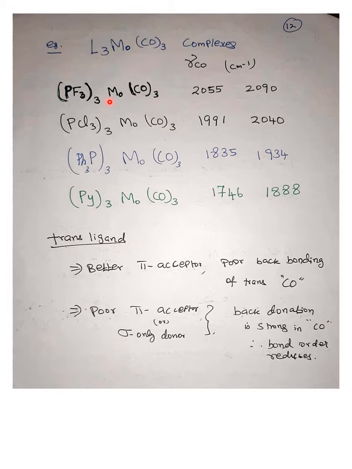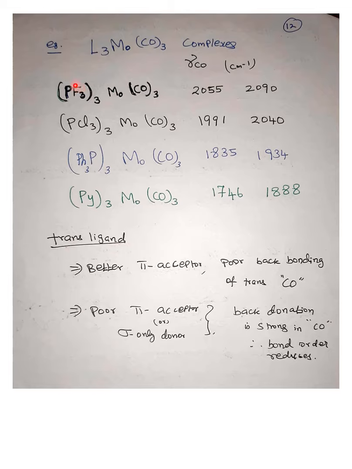These are all molybdenum complexes with different phosphines, starting from fluorophosphine to pyridine complexes. The fluorophosphine complex can be a good pi acceptor. When it is a pi acceptor, it is going to compete with the carbonyl. When there is competition with the carbonyl, the extent of back donation is going to be less, so you will get stretching frequencies of 2055 and 2090, which is similar to triple bond character.